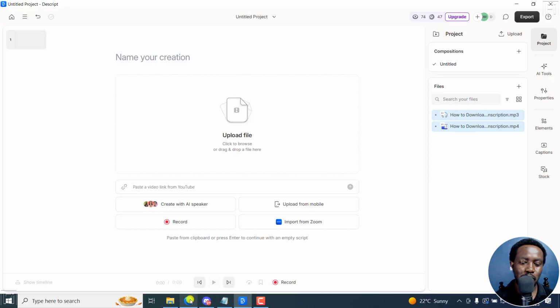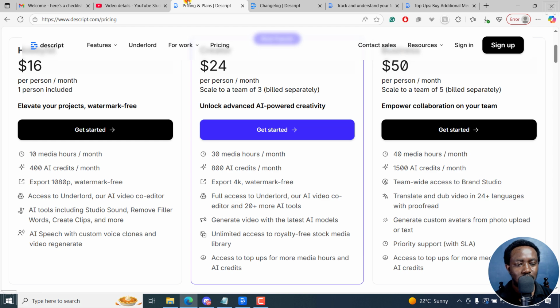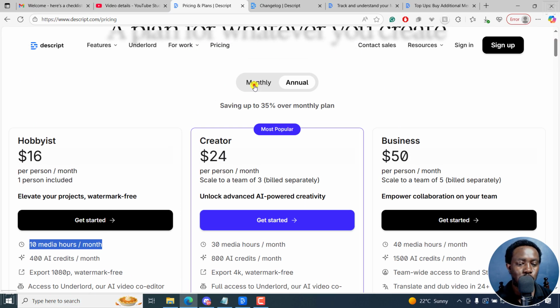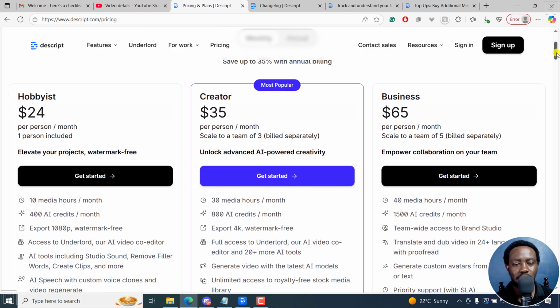So let's go to the pricing. The pricing is right here, and you can do 10 media hours per month. That is if you're on the hobbyist plan and you're paying annually. Let's go to monthly actually, because sometimes the way things change with everything here, you need to be on the lookout month in, month out. So let's say you go with the monthly, it's $24.